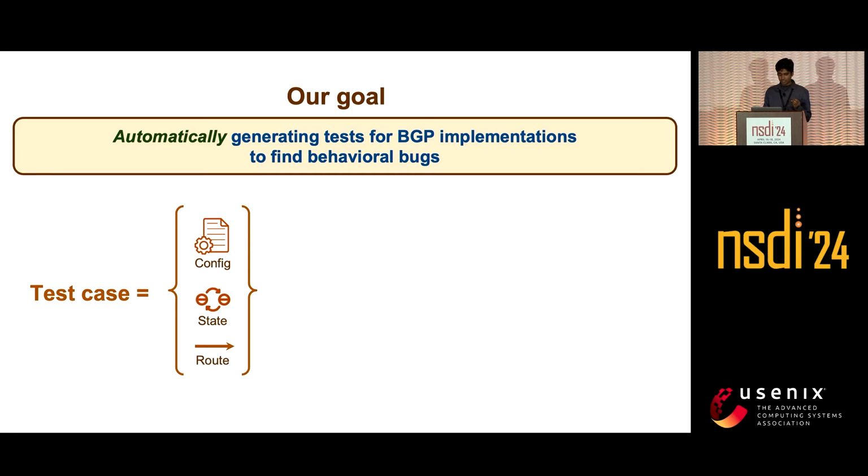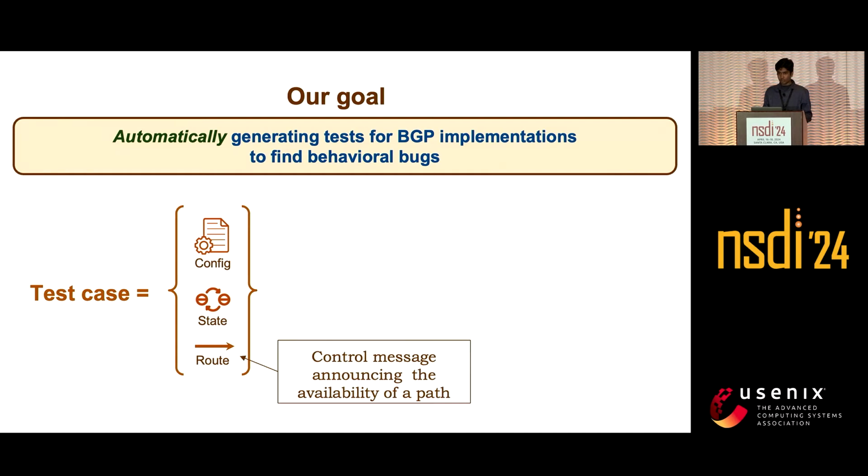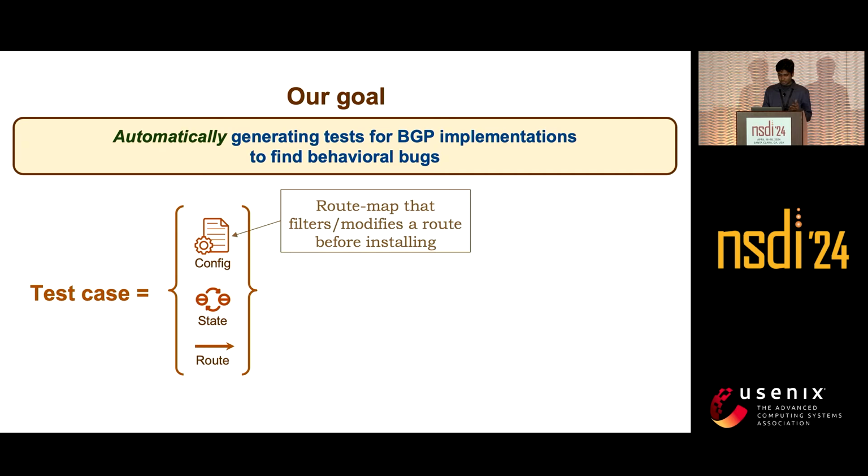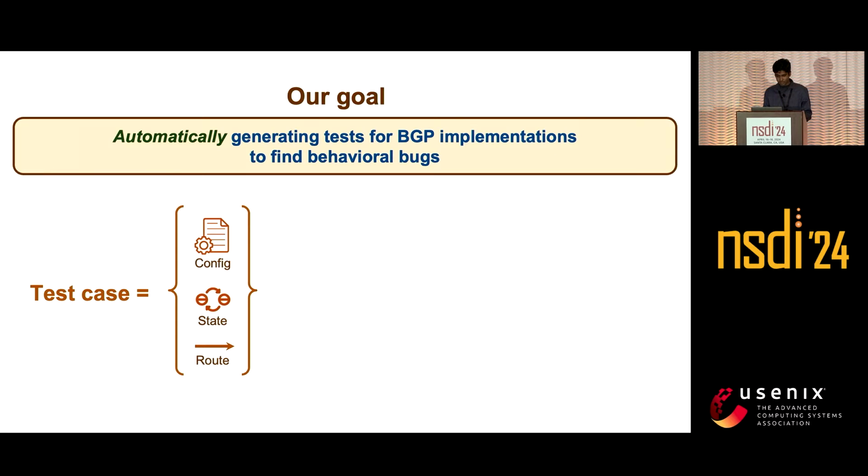This is what a test case looks like. It is a triplet containing three things: the configuration, which is the route map, the state, and the route. The route is the route advertisement, a control message announcing the availability of a path. The configuration is the route map, which modifies or filters a route before installing it into the RIB and passing it on to other routers.